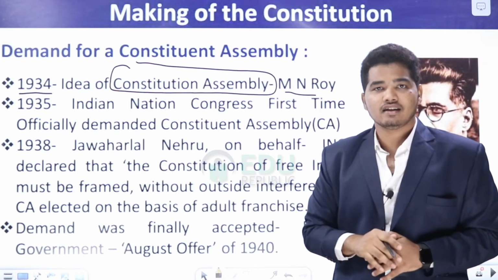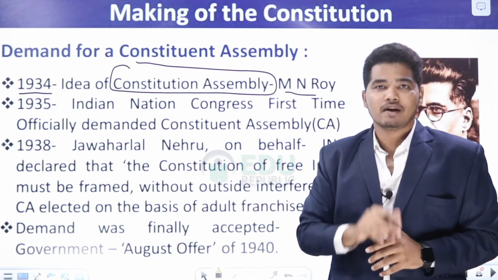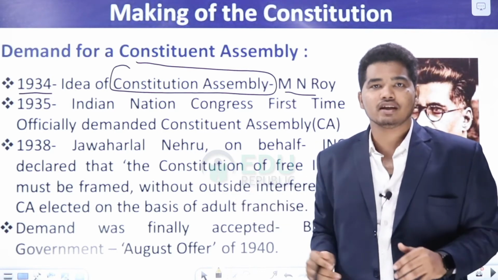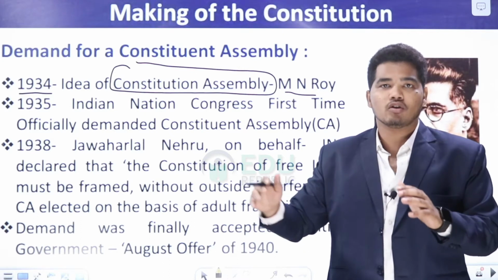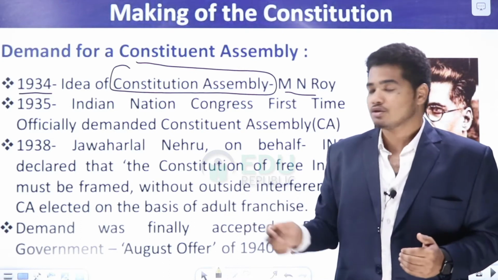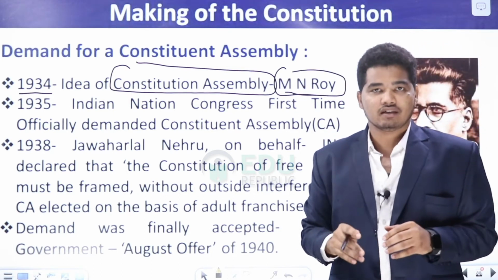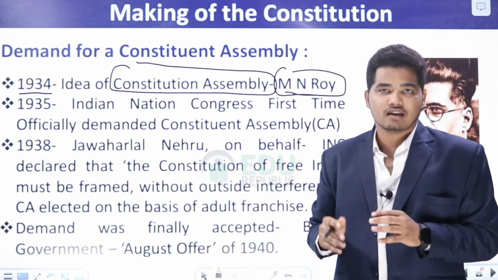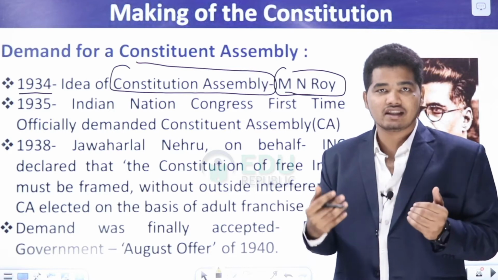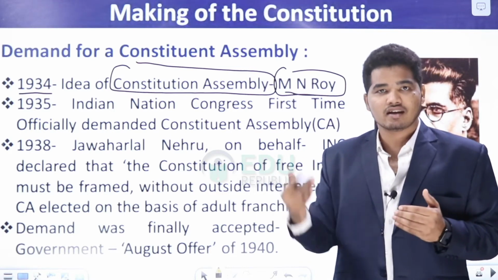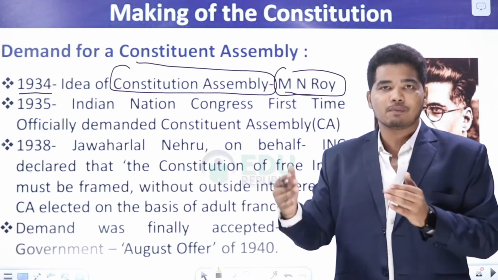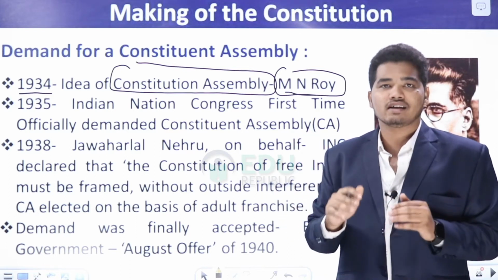He had said that if India needs to be independent, we need to have a Constituent Assembly which would be deliberating about the constitution and adopting it. So the idea is coming from Manmohan Roy. This could be a potential question in some other exams. They could be asking whose idea it was, and they could confuse you by giving Jawaharlal Nehru and some other eminent persons as options. But do not get confused.